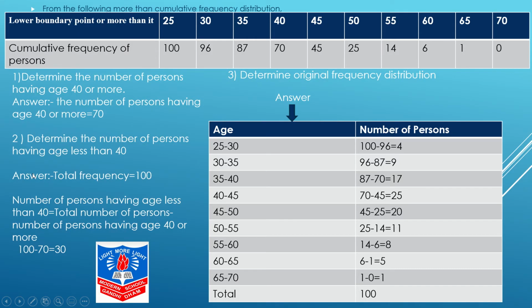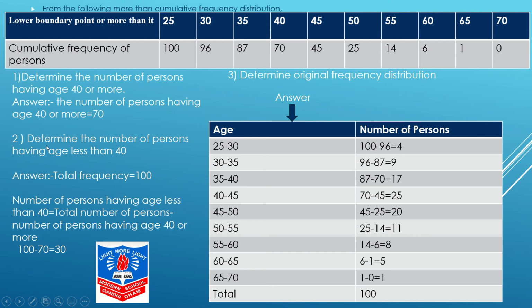Students, our next question is from the following more than cumulative frequency distribution. Yes, अब यहाँ पे हम लोगों को more than दिया हुआ है, पिछले वाले में less than दिया हुआ था. Over here also, we are supposed to answer 3 different questions. Very simple and easy. Determine the number of persons having age 40 or more. Now, yes, our heading is lower boundary point or more than it. We'll go 40 or more में हम जाएंगे. Over here, the answer is 70, the corresponding one, same.